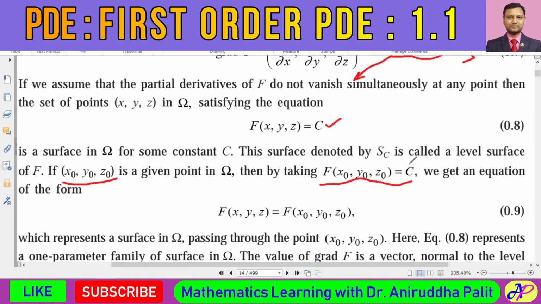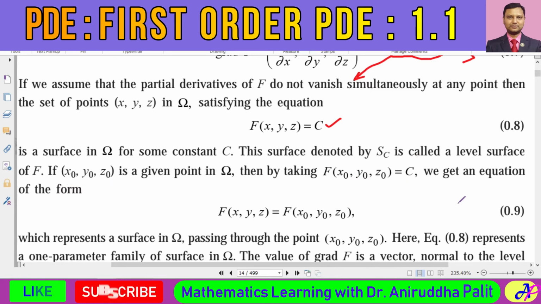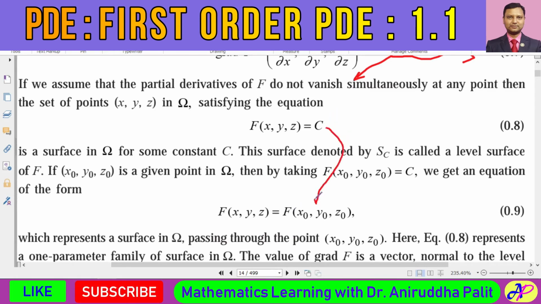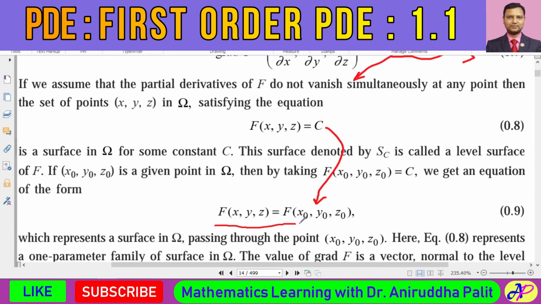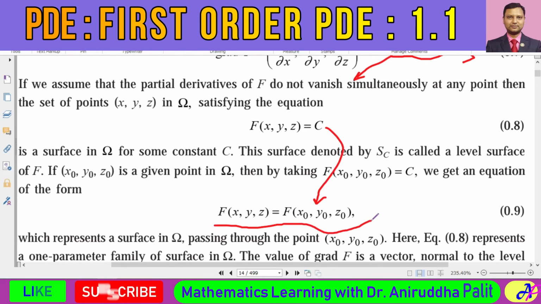So this gives us the value of the constant c. We can now write the equation of the level surface in this fashion: capital F of x, y, z is equal to capital F of x0, y0, z0.